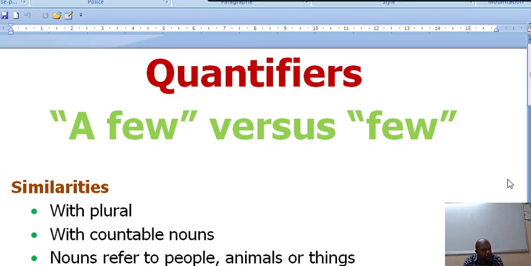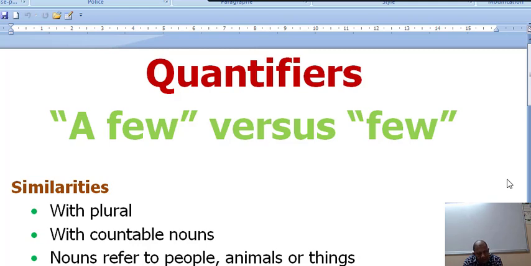Welcome to a new lesson entitled Quantifiers. So today we are going to see the difference between a few and few. So first of all, both of them are called quantifiers because they denote quantity.